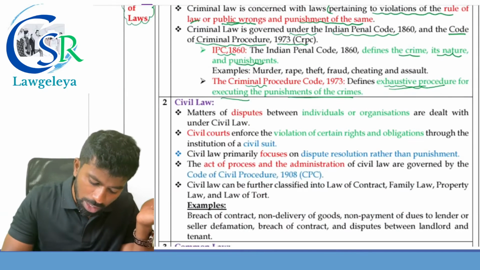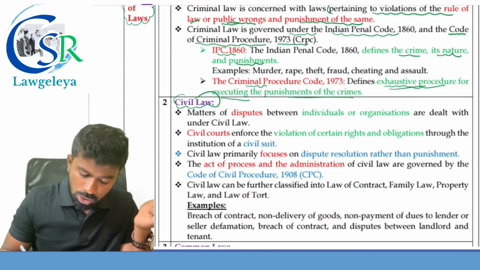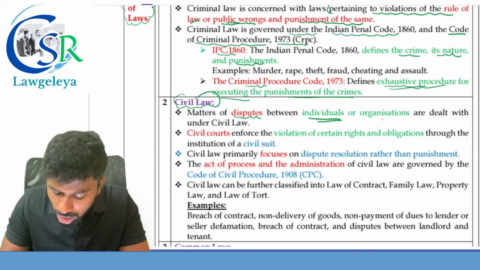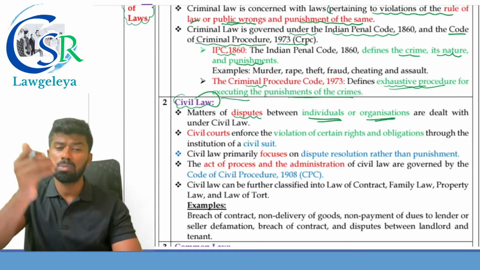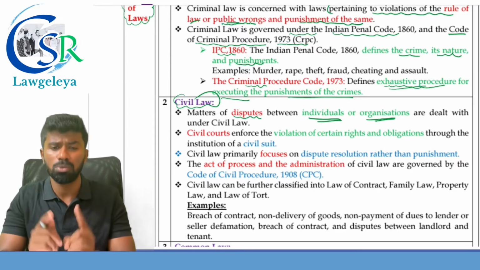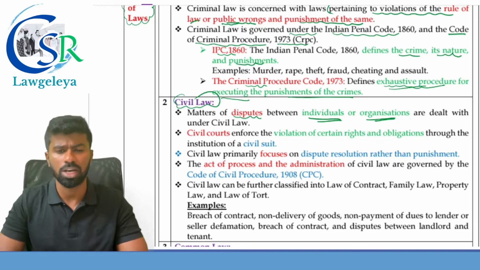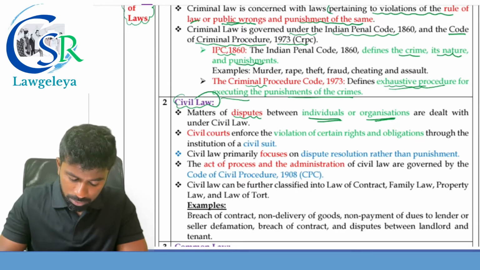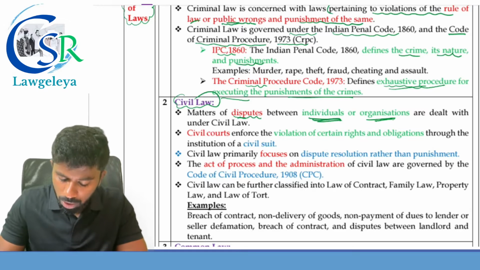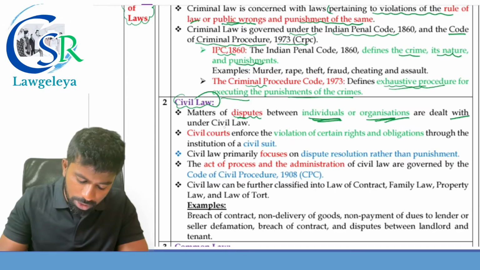Next, we have the civil laws. What laws? Civil laws. So it is concerned with the matters of dispute between whom? Individuals or organizations. Unlike criminal wrong, which are the public wrongs, these are the wrongs between the individuals. It's a violation of individual rights. So means it is concerned with the matters of dispute between the individuals or organizations dealt with under the civil